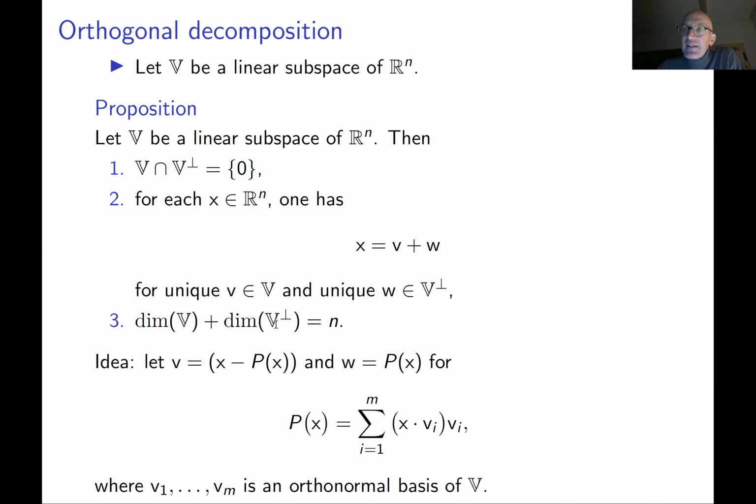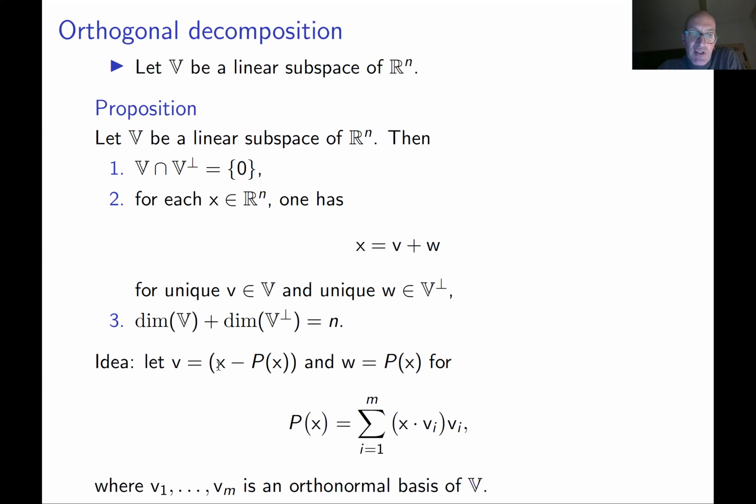All details for this important proposition can be found in the lecture notes. Here I only put the main idea of the proof. Basically, the main idea is how to find this vector V and this vector W. If you know them, you can prove the rest quite easily.